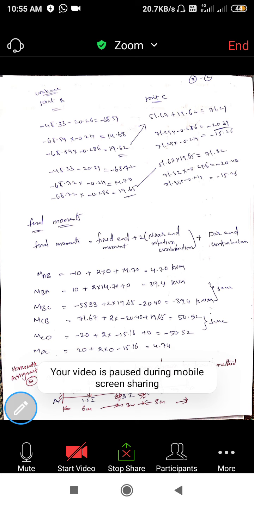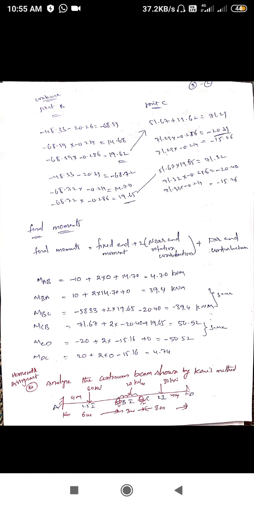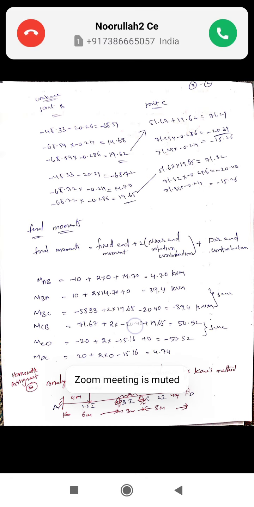So after the completion of the rotation distribution, you can go to the final moments. So the final moment formula is fixed end moment plus 2 into near